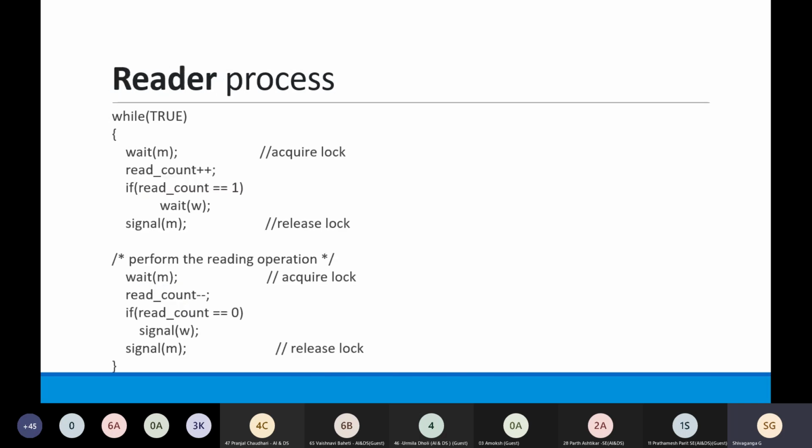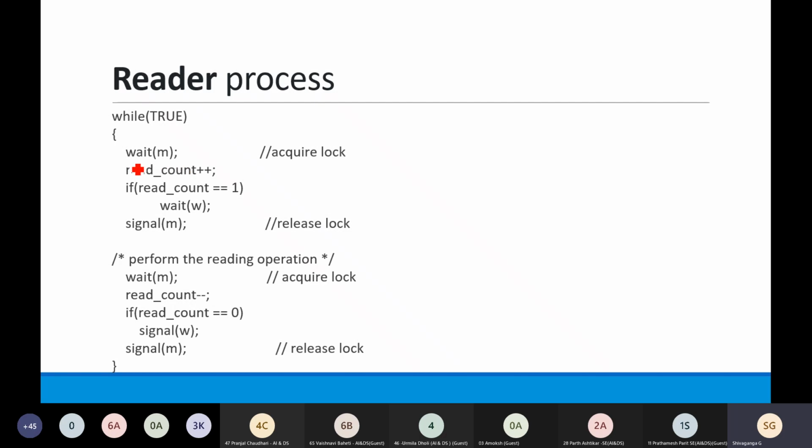Now in the case of the read operation, there are multiple possibilities, since there can be n number of readers which can read that shared resource. That's why the reader process code is like this.